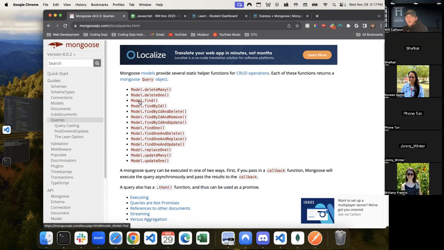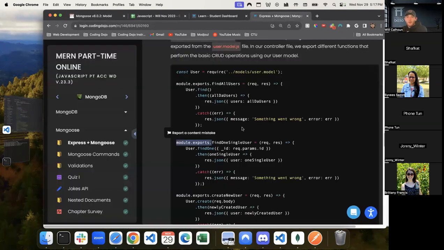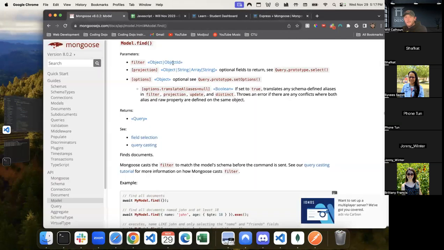Great. So when we're wanting to get all things, and I just want to go through each one of these, and if we see this on the platform as well, we can find all users. This .find is the helper function that we use from Mongoose that gets us all of our information. And I think it's important for us to know how documentation is read. When we're using tools like libraries, we want to understand what it is doing and what it is giving us back. So I just thought we'd read through some of the documentation.